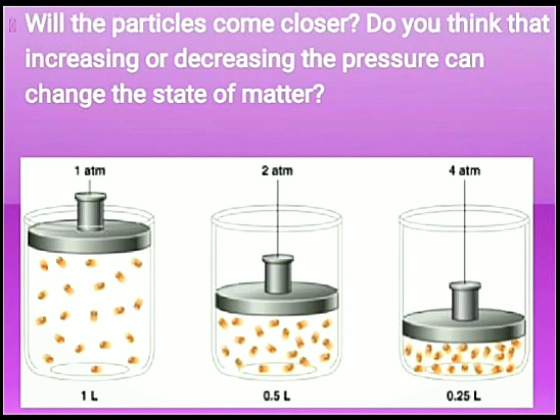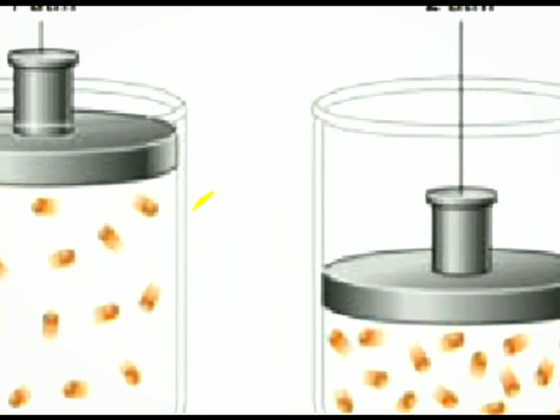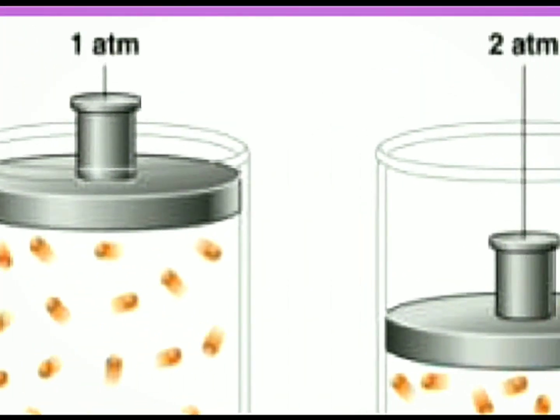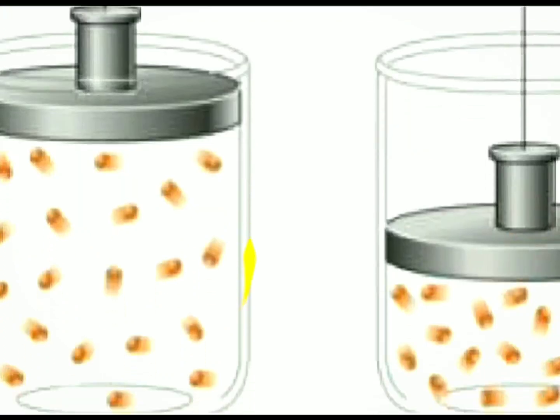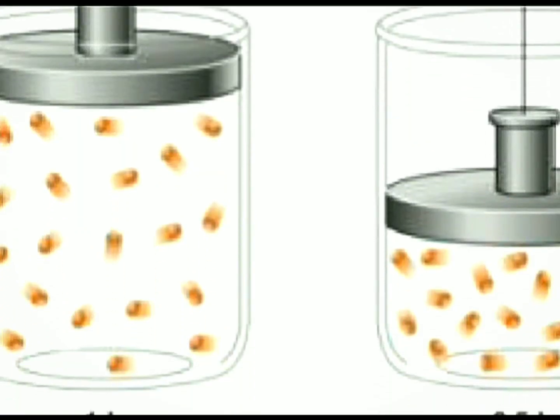So let us understand this by observing these images. You can see we have taken a gas inside a jar, and right now the pressure on this gas is only 1 atmosphere. Since the pressure on the gas is low, we can see the particles are moving freely inside the jar and having more spaces.